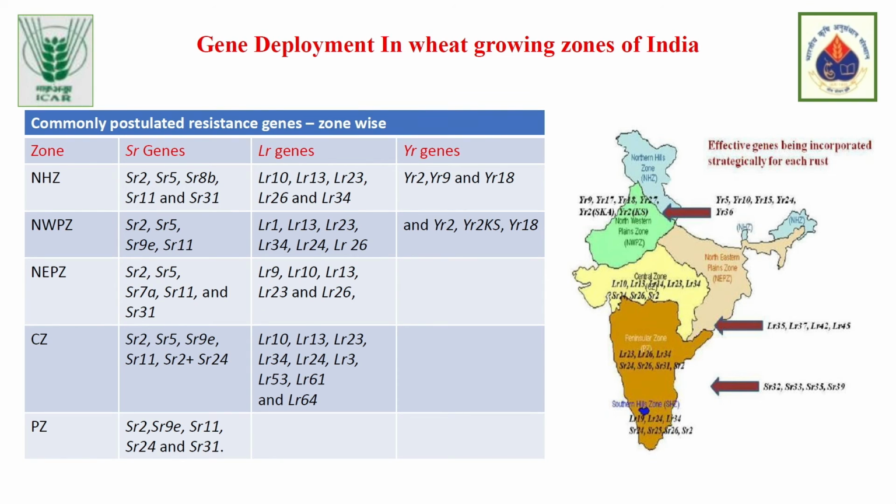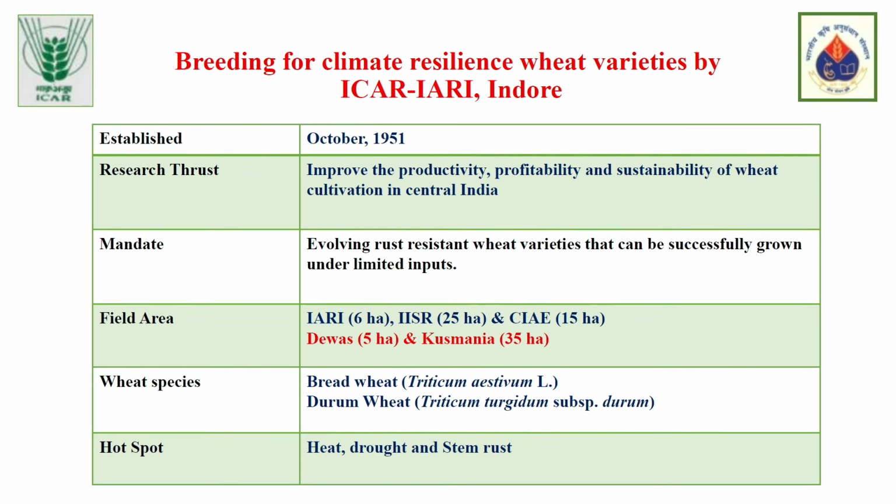This is the gene deployment that has been done in the wheat growing zones of India. In the table, I have listed the genes already present in the varieties deployed zone-wise. On the right-hand side, I have presented the genes that are being incorporated into varieties where we are lacking them at present, so that the balance between these genes can help us combat rust in the future also.